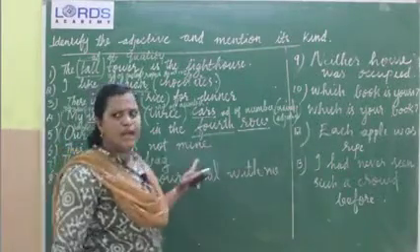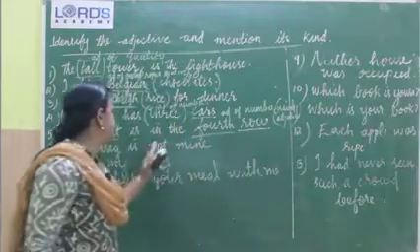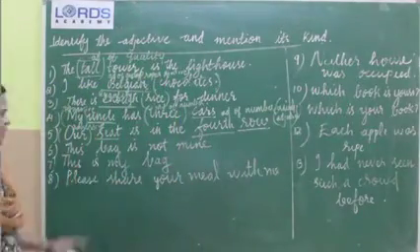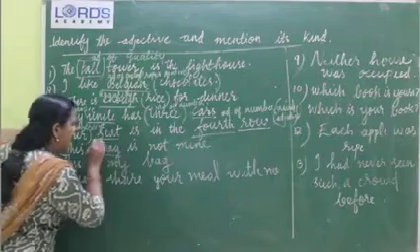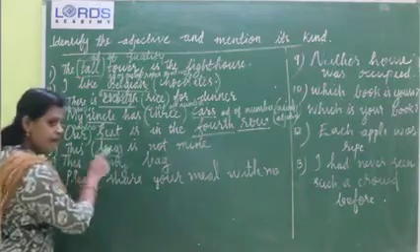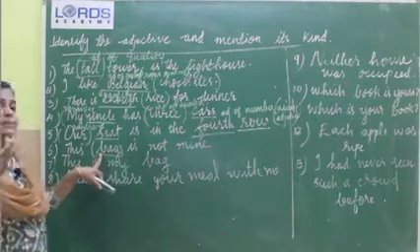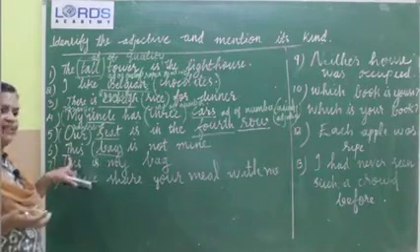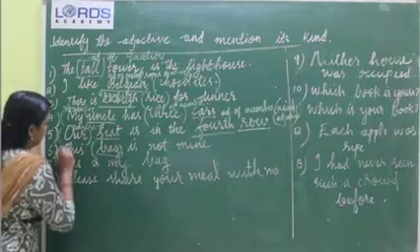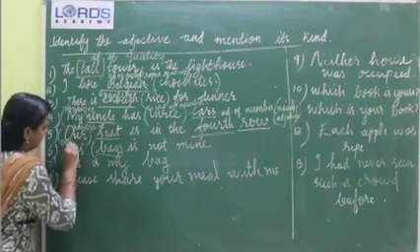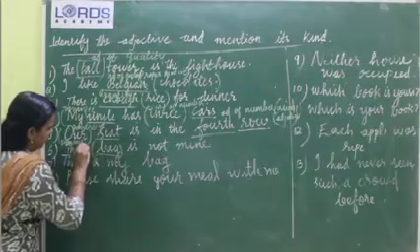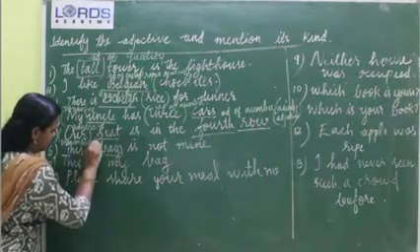Then we can move to the 6th one. This bag is not mine. Find out the noun from here. Bag. Bag is the noun. This bag points out a specific bag. So definitely this is a demonstrative adjective.